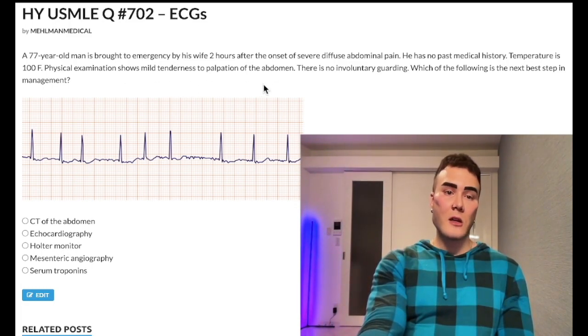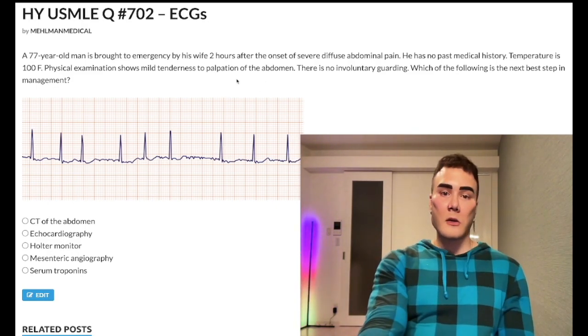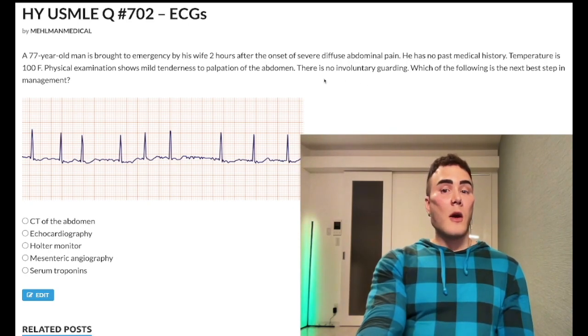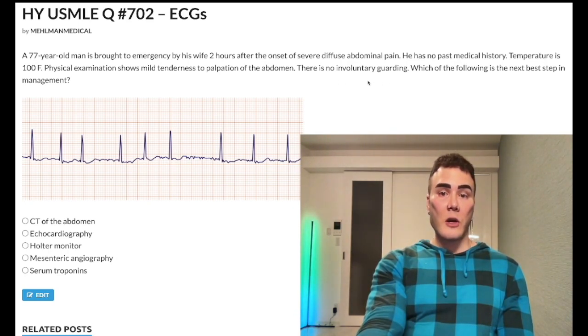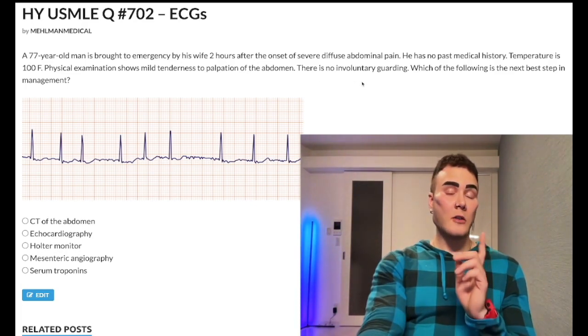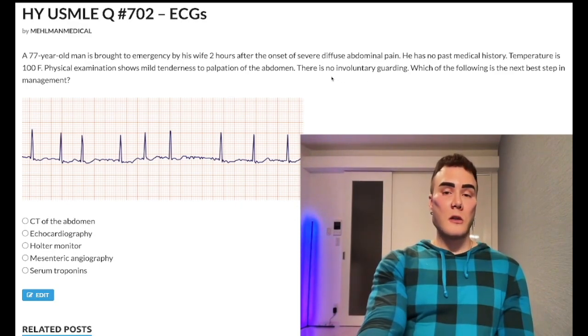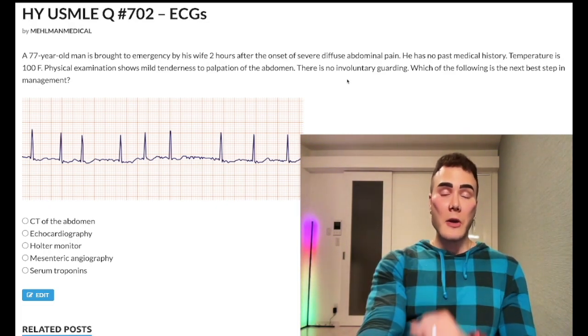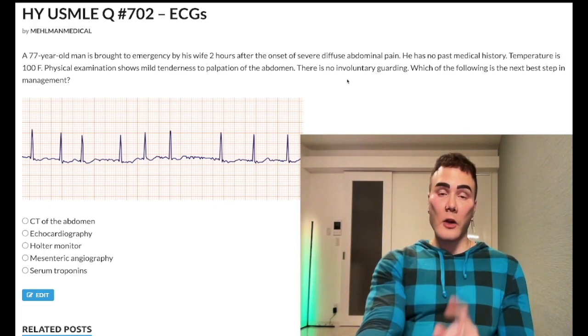Holy shit. But then you do the physical exam and it's nothing dramatic. Okay, I've seen this type of presentation on NBME exams. They say mild tenderness on palpation of the abdomen. There's no involuntary guarding. Okay, so involuntary guarding is when he has a rigid board-like abdomen. You're going to see that. That's due to parietal peritoneal inflammation. You're going to see that with appendicitis. You're also going to see that with ruptured duodenal ulcer. Okay, the latter, you're going to look for air under the diaphragm, do chest and abdominal x-rays.